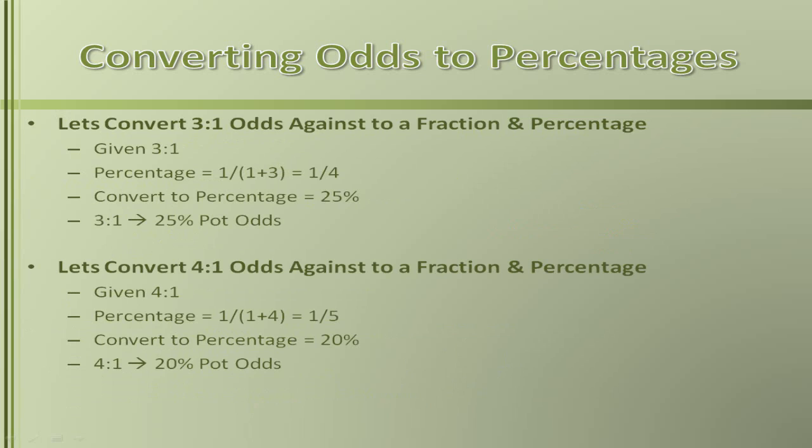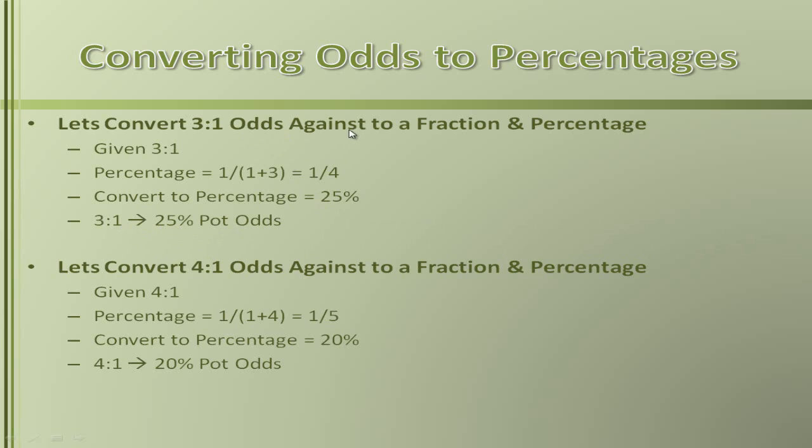Let's do a couple more examples. Let's convert 3 to 1 odds against to a fraction and a percentage. So let's say we're given 3 to 1. Again, the 1 goes in the numerator. We add up 3 plus 1 and put that in the denominator. That equals 1/4. Convert that fraction to a percentage. That equals 25%. 3 to 1 odds equals 25% pot odds.